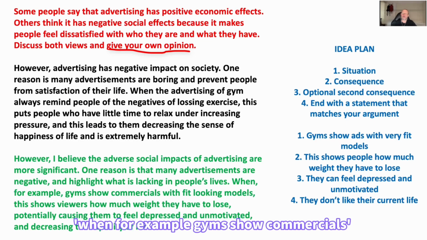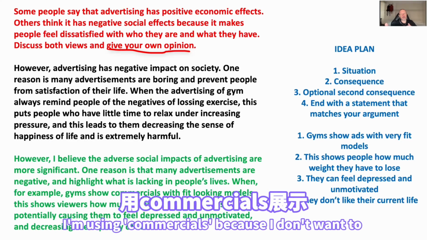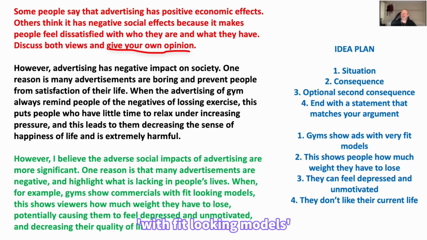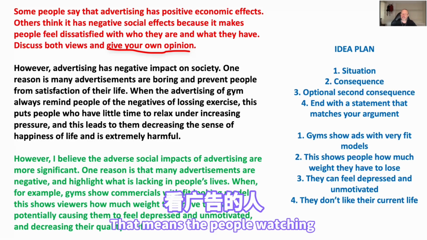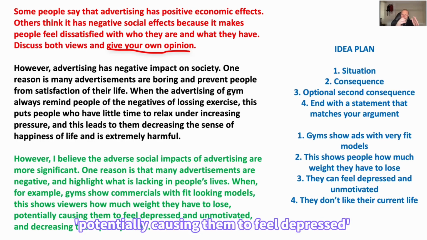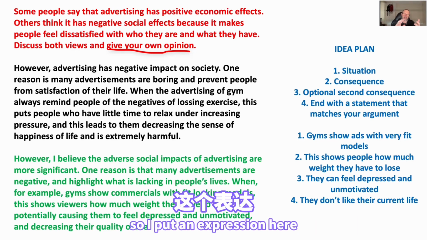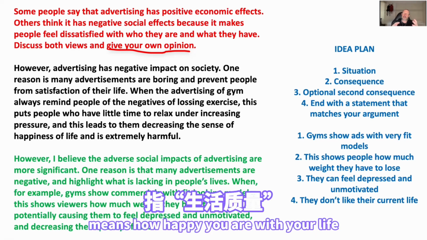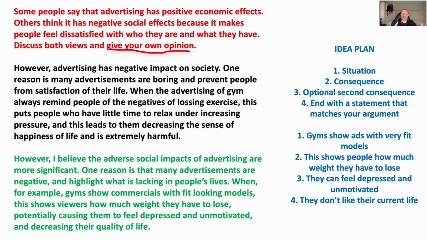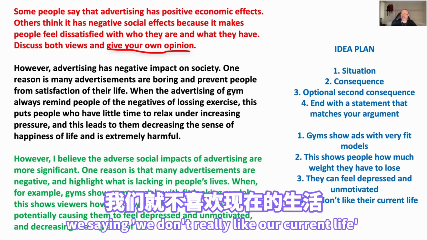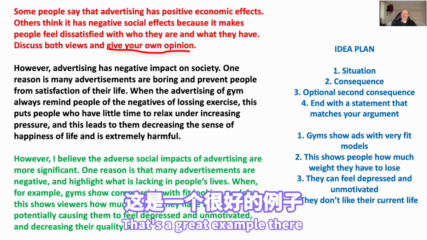So, "when, for example, gyms show commercials," I'm using commercials because I don't want to keep repeating advertisements, "with fit-looking models, this shows viewers," that means the people watching, "how much weight they have to lose, potentially causing them to feel depressed and unmotivated and decreasing their quality of life." So I put an expression here, your quality of life kind of means how happy you are with your life. And if we decrease our happiness with our life, we're saying we don't really like our current life. So that's a great example there.